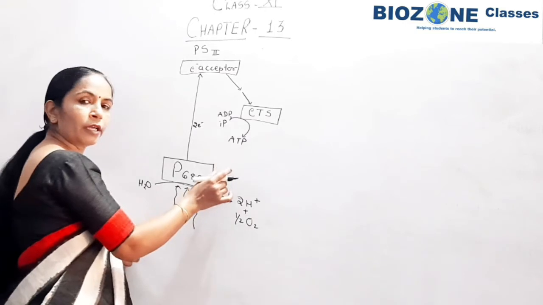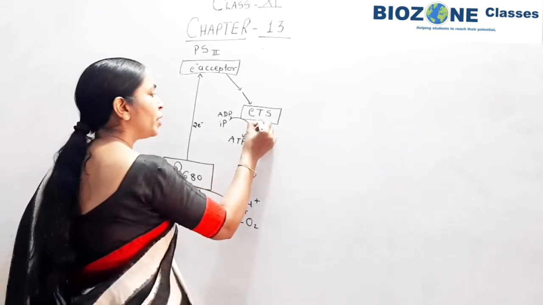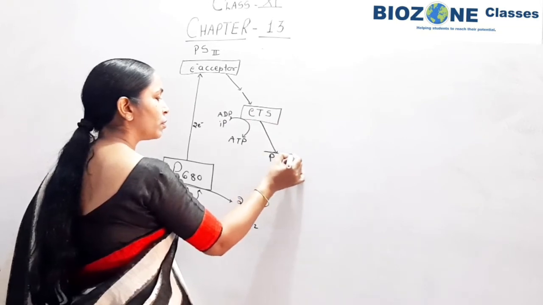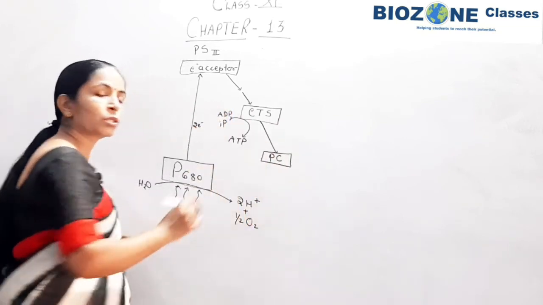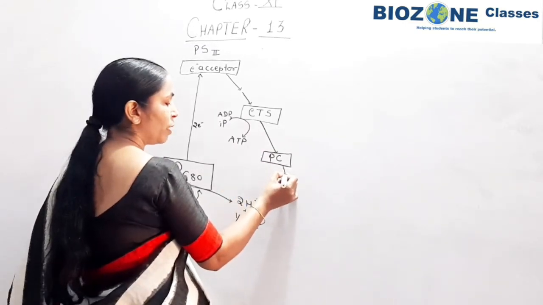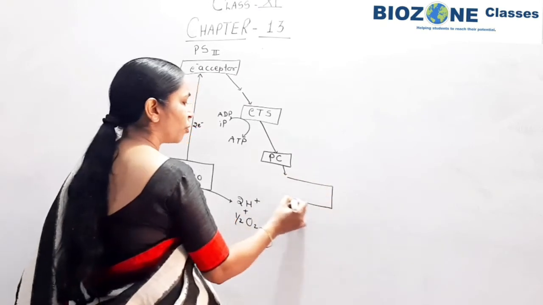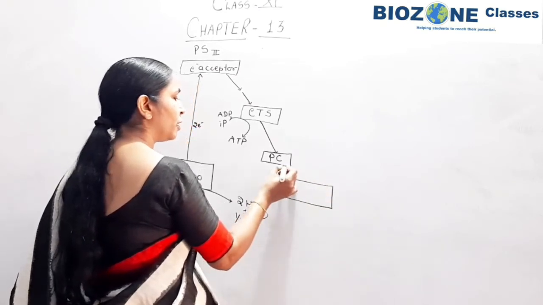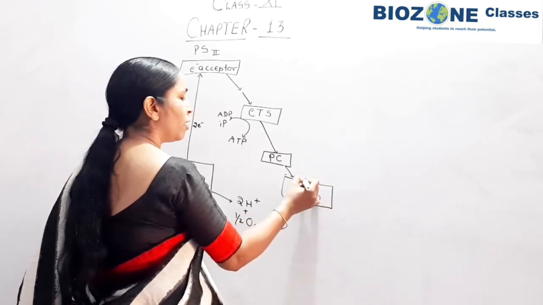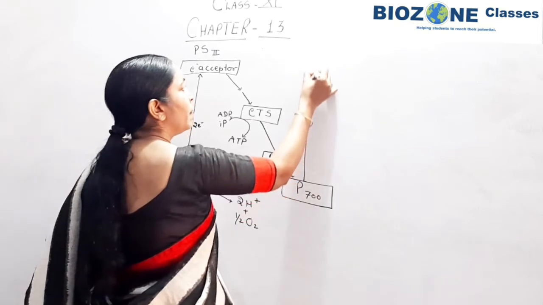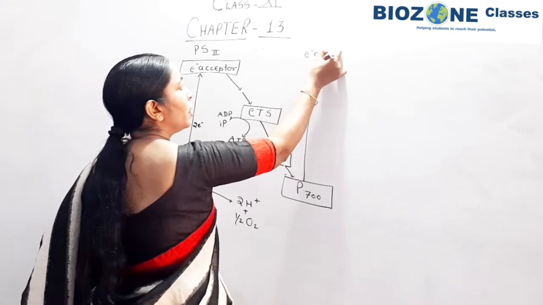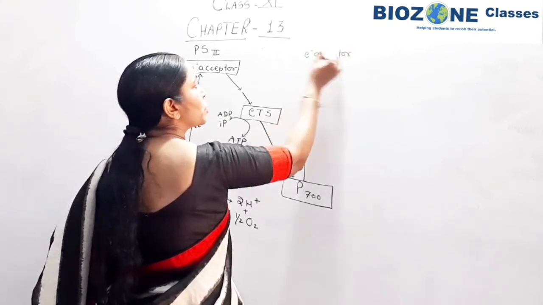Here we only study the phosphorylation types. From this electron transport system, you remember the last electron acceptor is plastocyanin. From plastocyanin, you remember the electron is transported to the next reaction center. That next reaction center is P700. Again from P700, the electron is transported to the next electron acceptor of the photosystem 1.